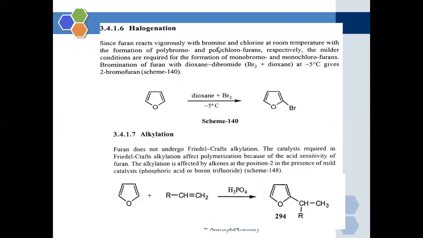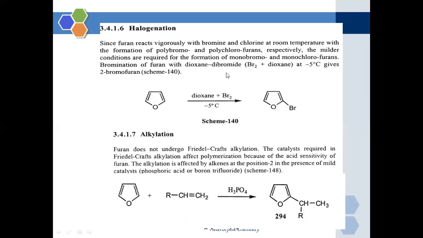So it reacts with bromine and chlorine simply at room temperature with the formation of polybromo and polychlorofurans respectively. Milder conditions are required if we want to obtain selective compounds, that is monobromo and monochlorofurans, so we have to keep the reaction condition milder.